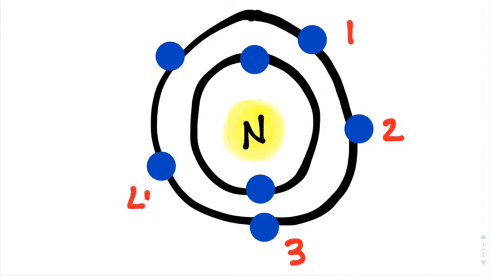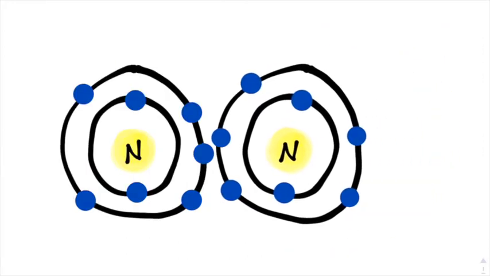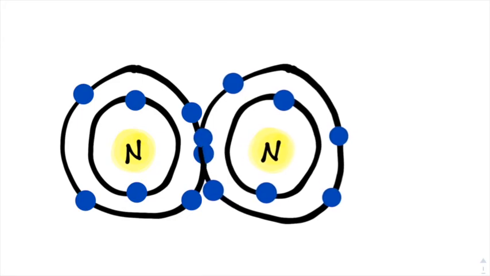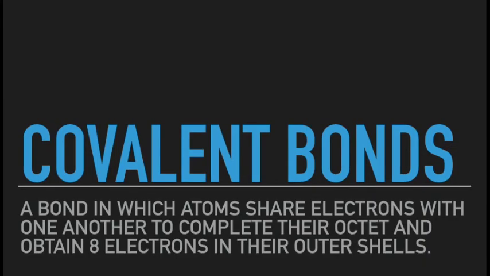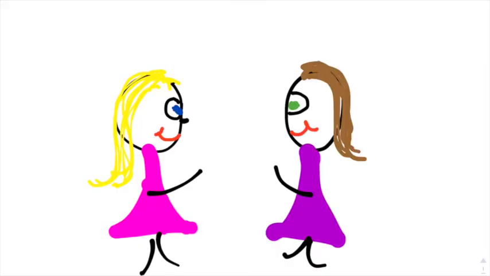They do this through bonding, and the type of bonding that we are going to be discussing today is covalent bonds. Covalent bonds are bonds that form between two nonmetal atoms involving the sharing of electrons. This sharing of electrons allows for both atoms to satisfy the octet rule and obtain 8 electrons in their valence shell. An easy way to understand covalent bonds is if you think of these bonds as a friendship.